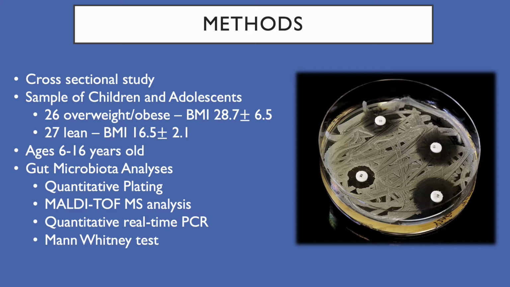They took fecal samples from these subjects and utilized several different tests to identify the concentrations of the gut bacteria within those samples. The tests that were performed will now be discussed. So quantitative plating was utilized. The plated wet fecal solution was placed on agar and then measured the concentrations of the bacteria species that grew. The number of colonies were then expressed relative to the total number of colonies that the researchers examined.